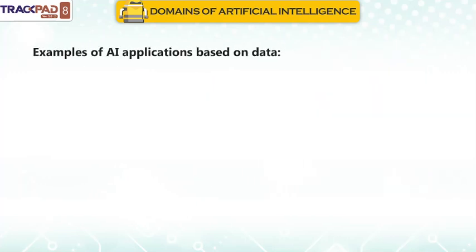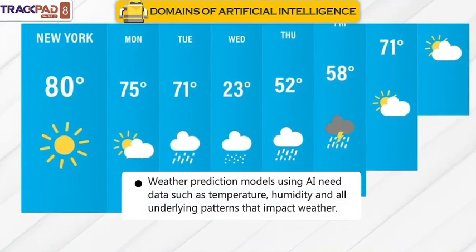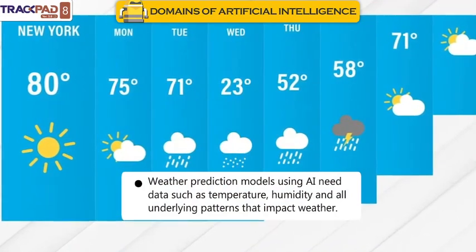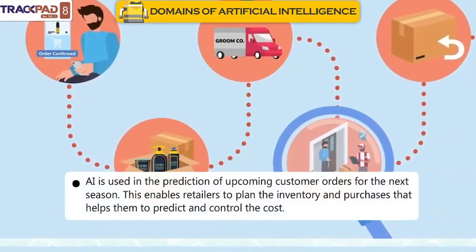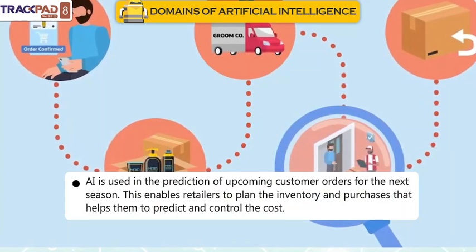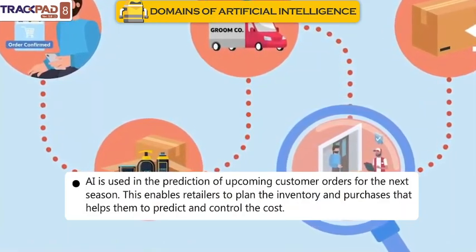Examples of AI applications based on data. Weather prediction models using AI need data such as temperature, humidity, and all underlying patterns that impact weather. AI is used in prediction of upcoming customer orders for the next season. This enables retailers to plan the inventory and purchases, which helps them to predict and control the cost.